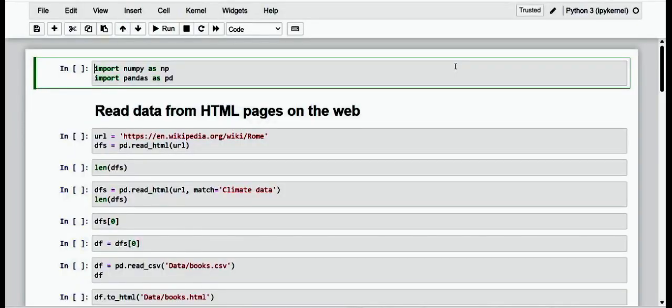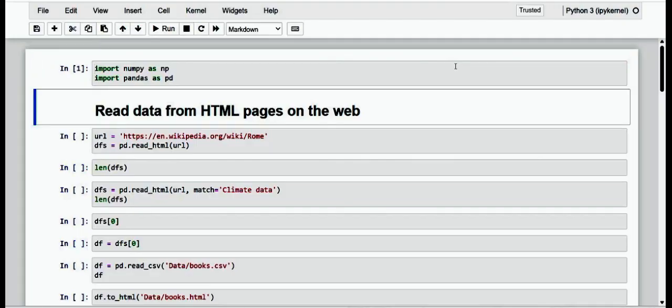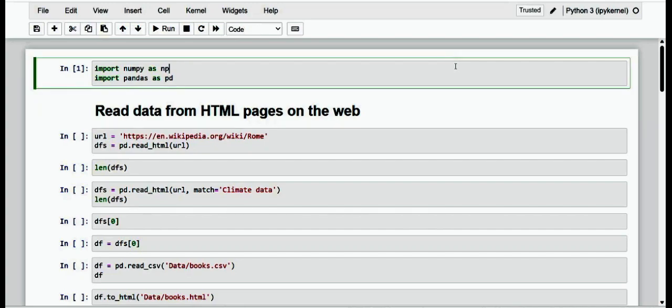Dear friends, today we are going to discuss another interesting possibility that the Pandas library gives us: to consider the world of the web as a direct source of data. First of all, we are going to discuss HTML pages. Let me make use of the read_html method by inserting a series of links to HTML pages. These pages will be scanned looking for tables, which will be automatically converted into data frames.